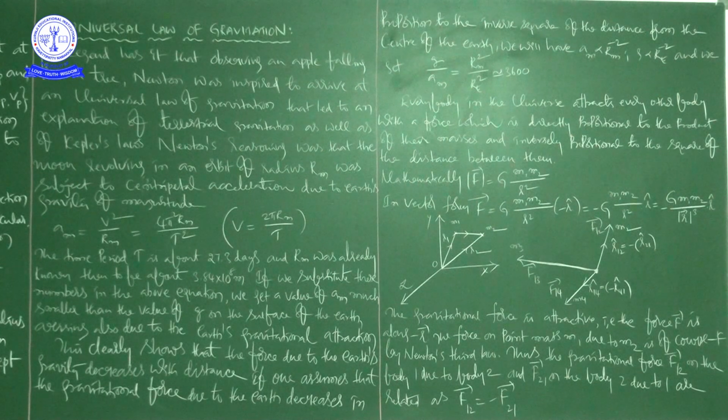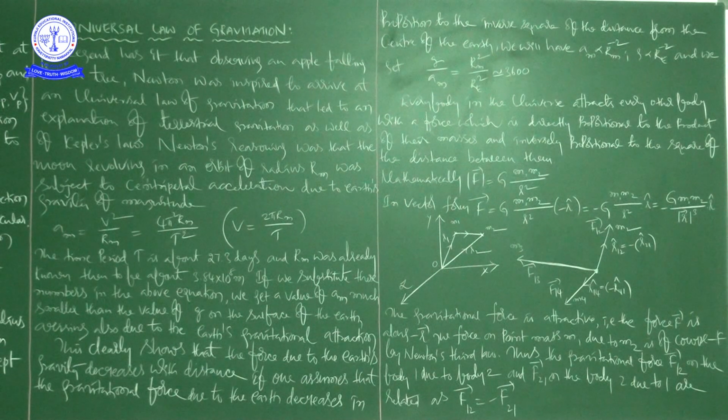Now, in agreement with a value of g approximately equal to 9.8 meter per second square, that's the value of acceleration due to gravity on the surface of Earth, and the value of am from this equation, that is what we have here. So from here we get the am value, and the g value on the surface of Earth is approximately 9.8 meter per second square.